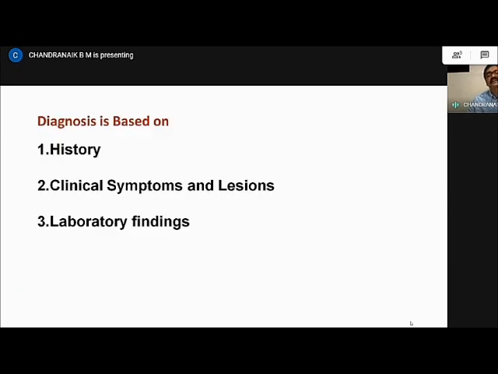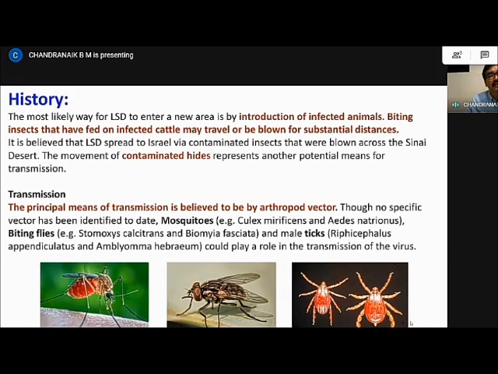Basically, like any other infectious disease, the diagnosis is based on history, the clinical symptoms and lesions, and the laboratory confirmations. Coming to the history, most outbreaks of LSDV are sporadic and they usually have a history of introduction of an infected animal, or the transport of biting insects that have fed on infected cattle.